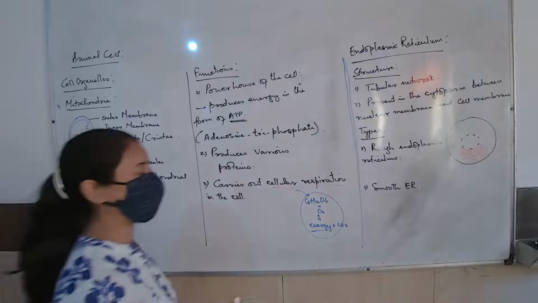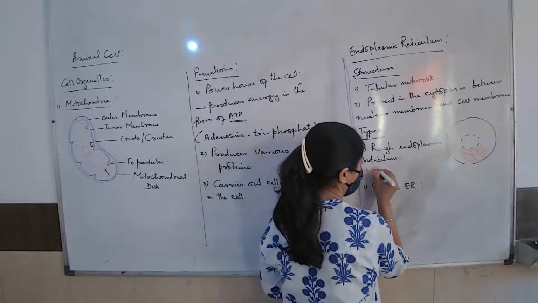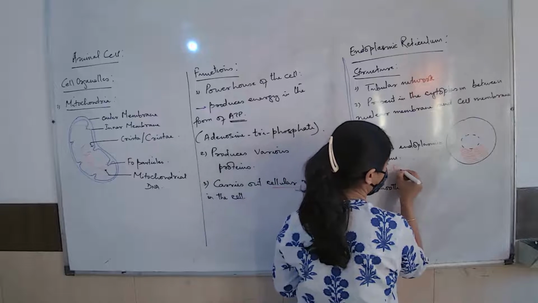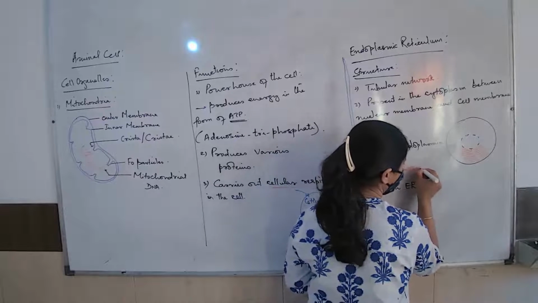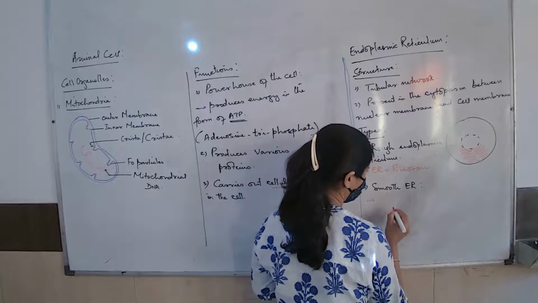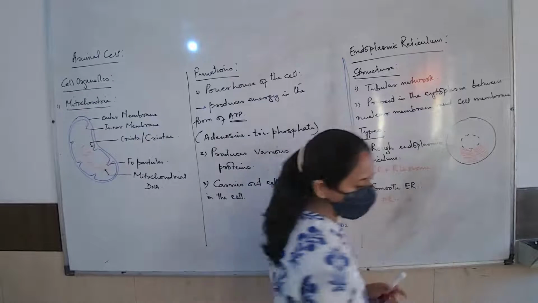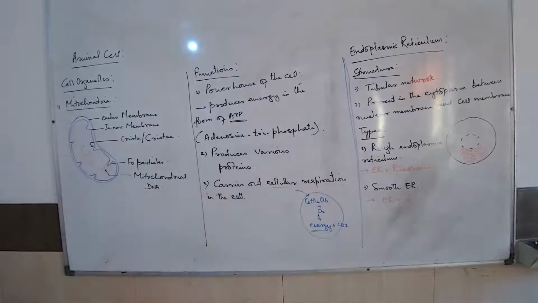What is rough endoplasmic reticulum? Rough endoplasmic reticulum is endoplasmic reticulum along with the presence of ribosomes. And smooth endoplasmic reticulum is endoplasmic reticulum but no ribosomes.